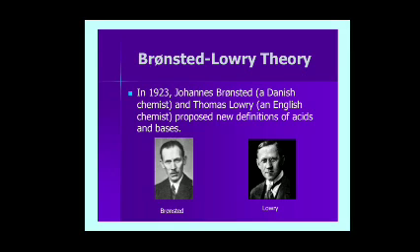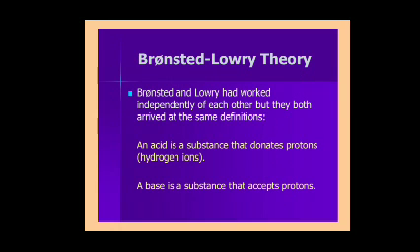Bronsted, a Danish chemist, and Thomas Lowry, an English chemist, proposed a new definition of acids and bases. Both gave a new definition of acid and base, which depends only on the proton.